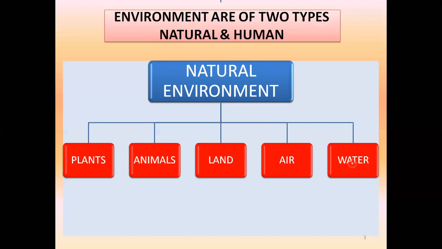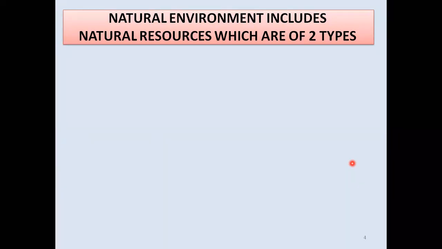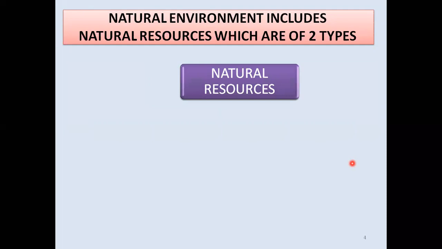So we will divide natural environment again into two types of resources. See, the natural environment, the environment which has been given to us by the nature, has been divided into two types of natural resources. Means we can divide resources into two types. Now what are the resources? The things which have been given to us, which we are using in our daily life, that is known as resources. So these natural resources means the resources which have been given to us by the nature, by the Almighty. We are going to divide those resources into two types. Number one,